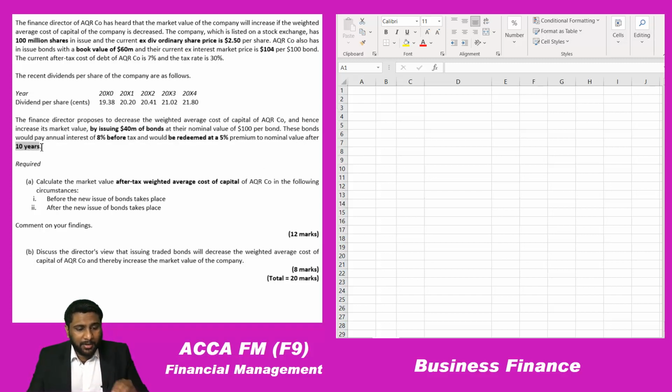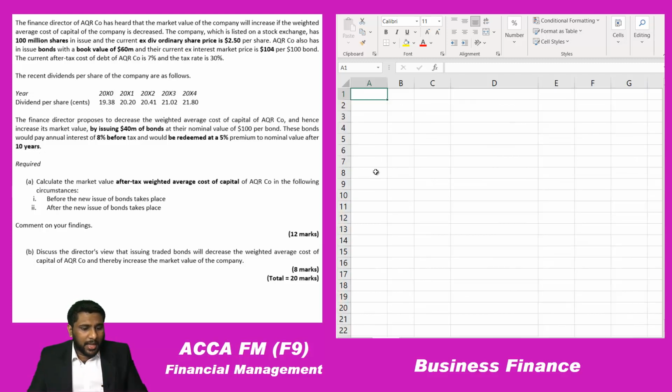So we read the requirement, we read the question, now you have the perfect idea in your mind. Now again let's go to the requirement and we'll get the proper idea of it, because now you have the scenario in your mind. So let's read the requirement again. Calculate the market value after tax weighted average cost of capital of AQR company in the following circumstances. In this question we have to find out the cost of equity of ordinary shares, the market value of ordinary shares, the cost of the debt, and the market value of the bond that they have given. If you know these four elements, you can calculate the weighted average cost of capital before the new issue of the bond takes place.